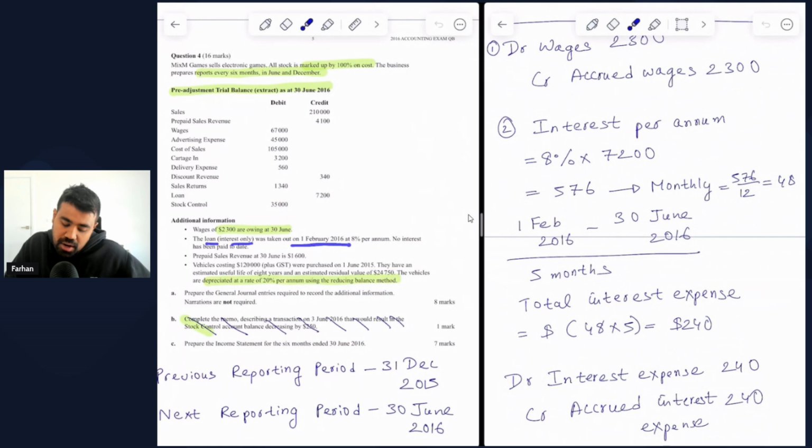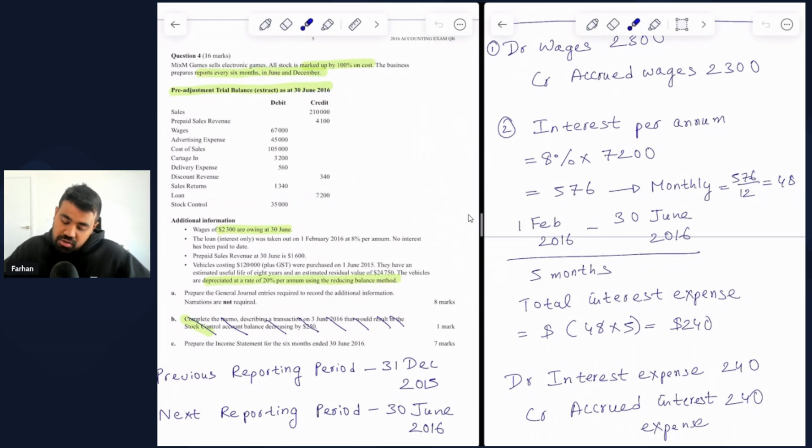So the second additional information says that the loan was taken out on 1 February 2016 at 8% per annum. No interest has been paid to date. So if you check the pre-adjusted trial balance, you can see that we are given loan of $7,200 on the credit side. So this loan of $7,200 is a liability, and that is the reason behind why this is shown within the credit column. So we are paying interest of 8% per annum on this loan.